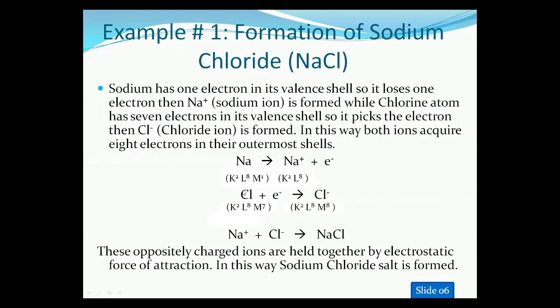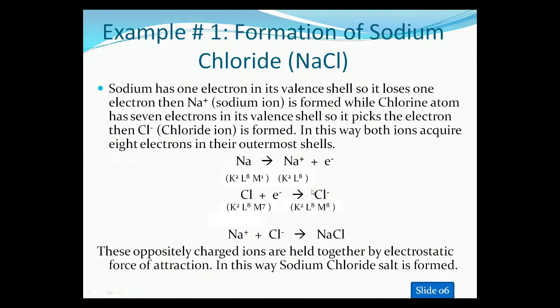Now in the case of chlorine, as you know, chlorine is present in group 7, and it has 7 electrons in the outermost shell. Chlorine has atomic number 17. In the K shell, chlorine has 2 electrons, in the L shell 8 electrons, and in the M shell 7 electrons, as it is present in group 7. By gaining 1 electron, the electronic configuration of chlorine becomes 2, 8, 8.